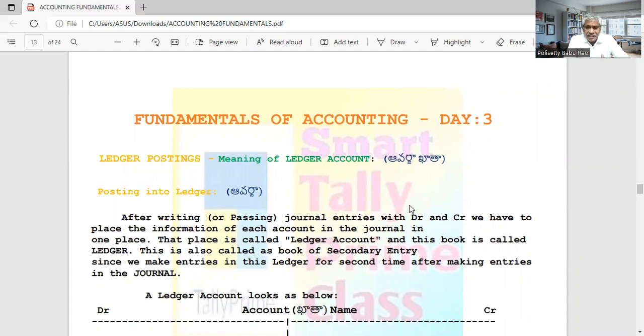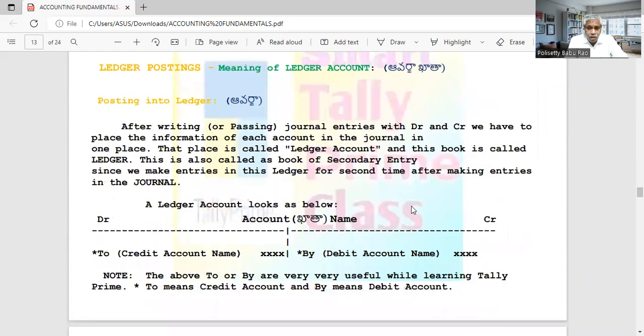For example, cash account may occur in many transactions, or similarly purchase account. Every account may occur any number of times. In such a case, how do we find the information related to one account at one place? In the journal, that account will be there in one entry, one account will be there.